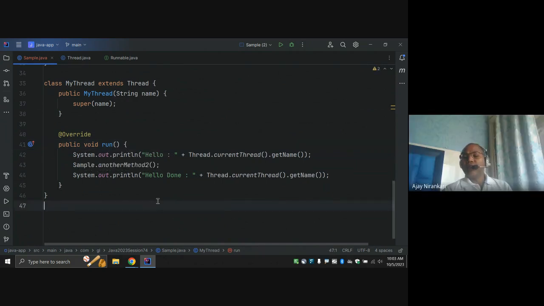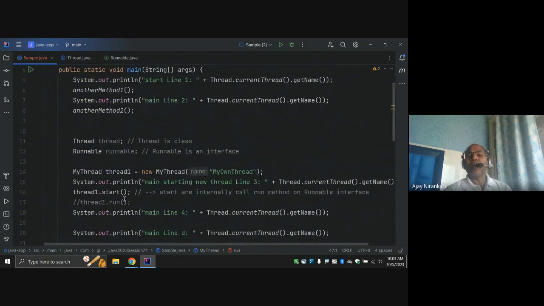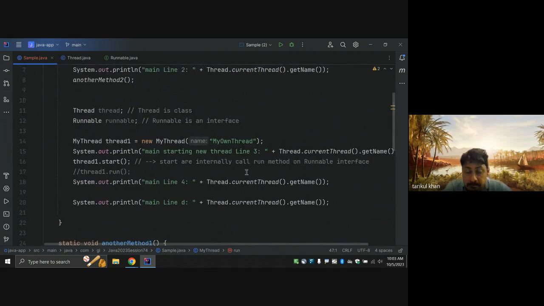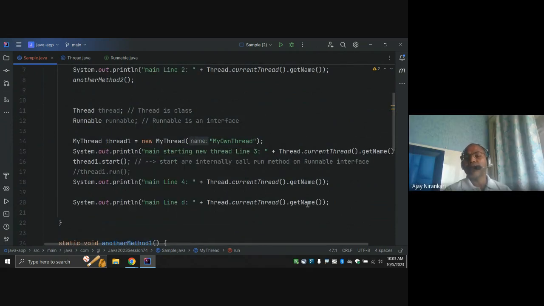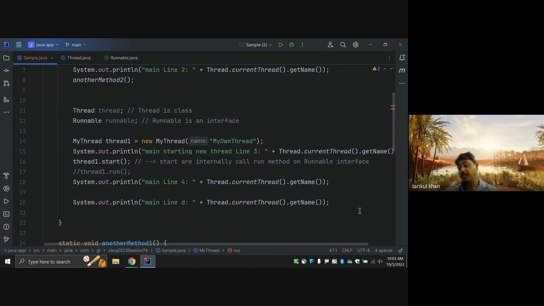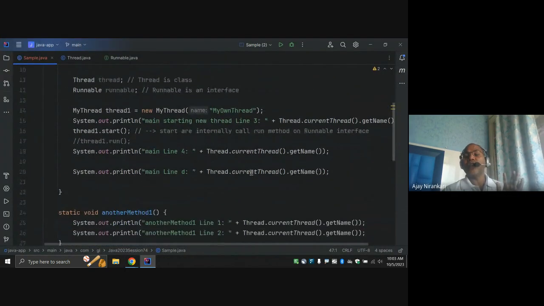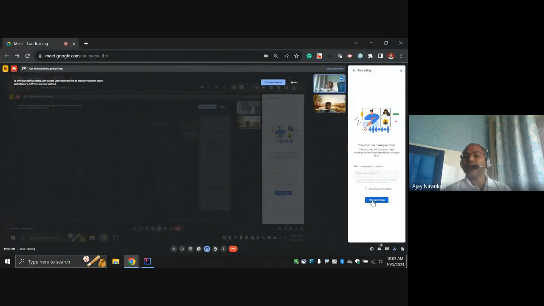Is it clear? So let's practice this, and tomorrow we'll continue. There are multiple ways to start threading, right? So this is one basic way. From tomorrow I'll continue after this. And for today's class, any doubt, any confusion? No, I'm good so far. Okay. Thank you.